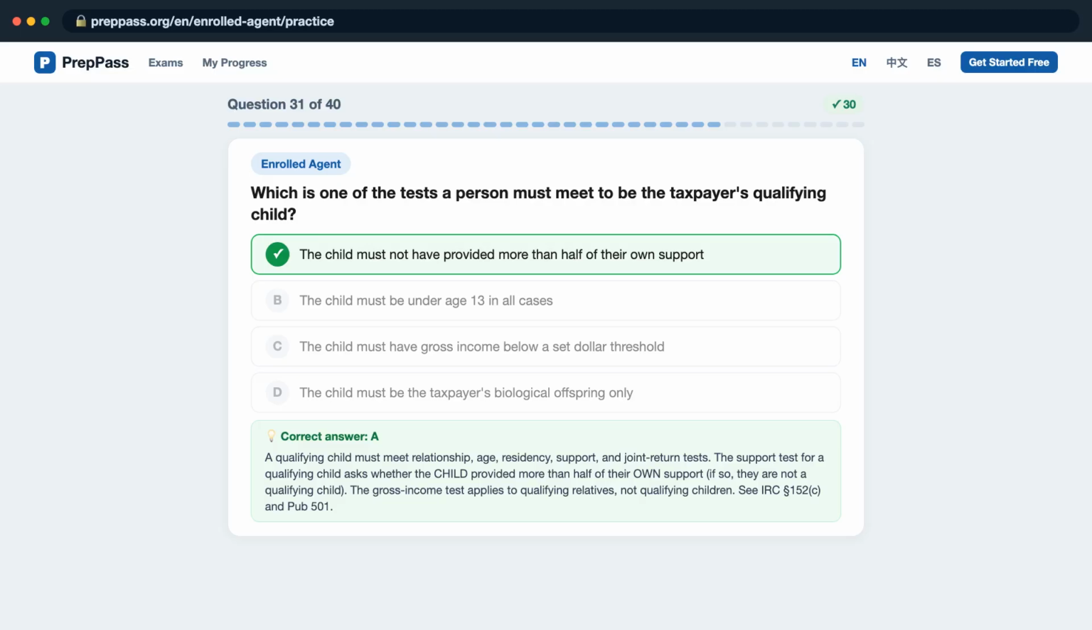A qualifying child must meet relationship, age, residency, support, and joint return tests. The support test for a qualifying child asks whether the child provided more than half of their own support. If so, they are not a qualifying child. The gross income test applies to qualifying relatives, not qualifying children. See IRC Section 152(c) and PUB 501.